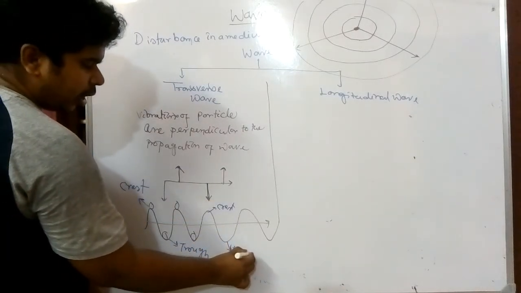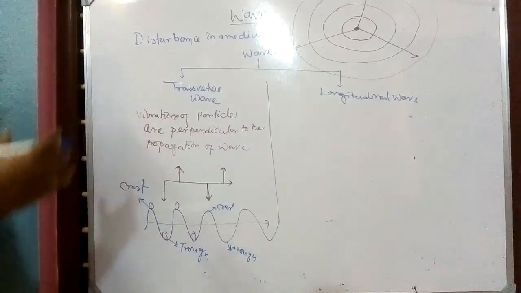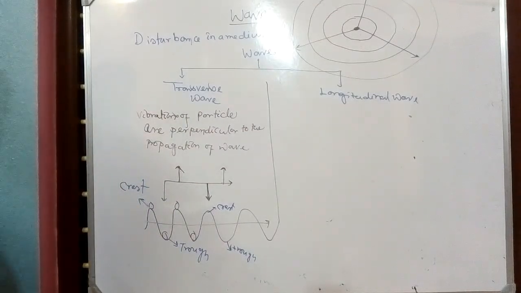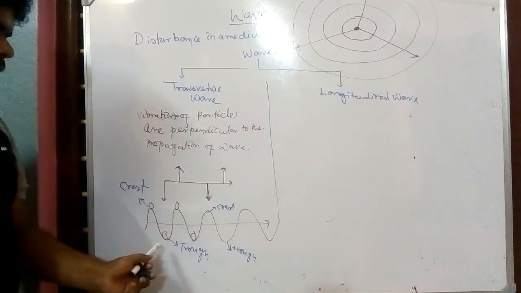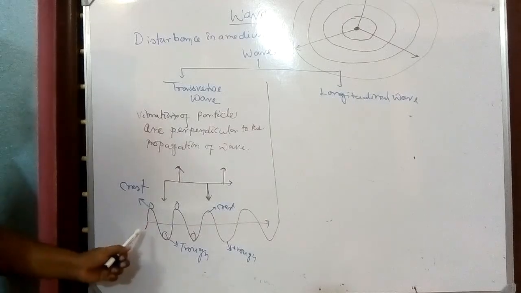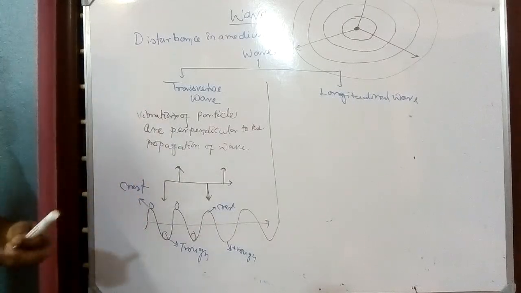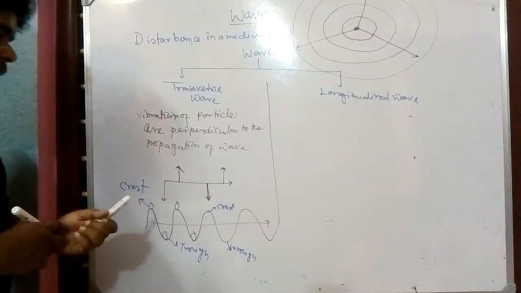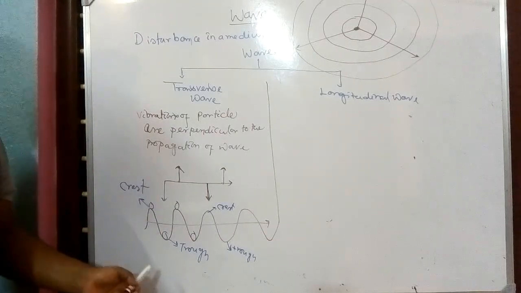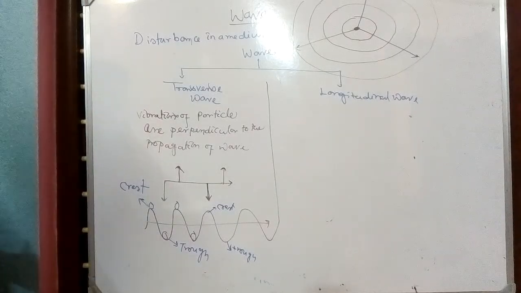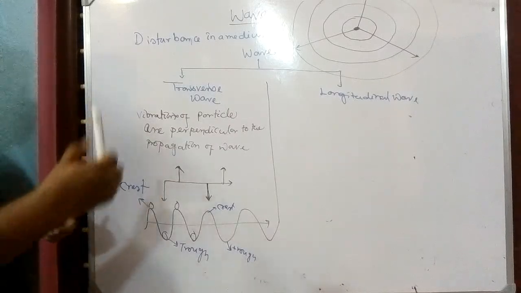So if anyone asks you how the transverse wave propagates, the transverse wave propagates by creating continuous crest and trough. Crest means the maximum vibration in upward direction to the propagation of wave, and downward maximum vibration is known as trough. So by making continuous crest and trough, the transverse wave propagates.